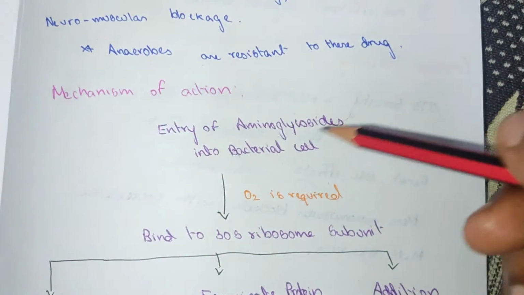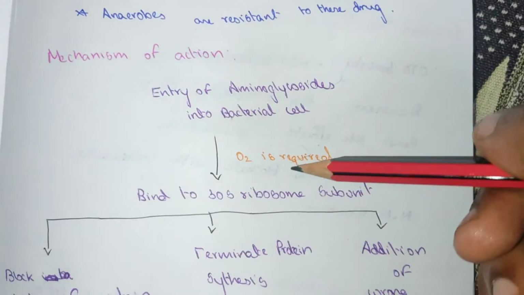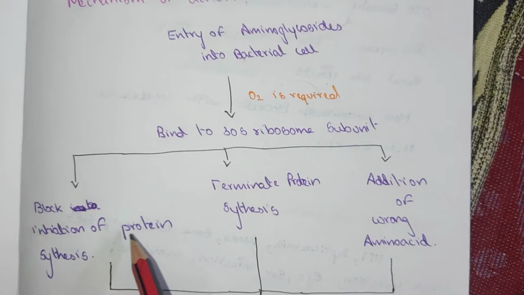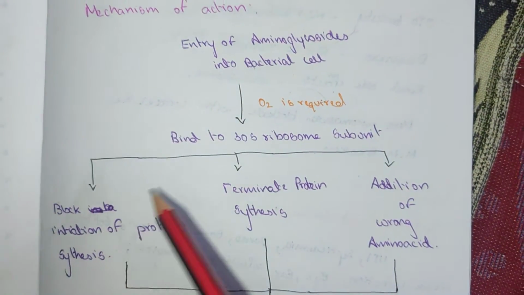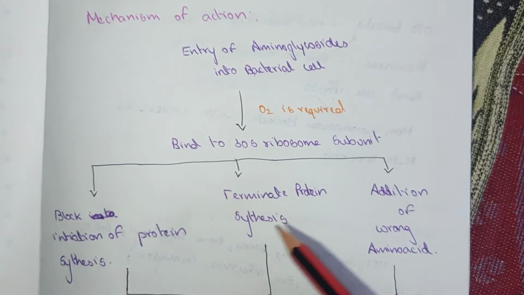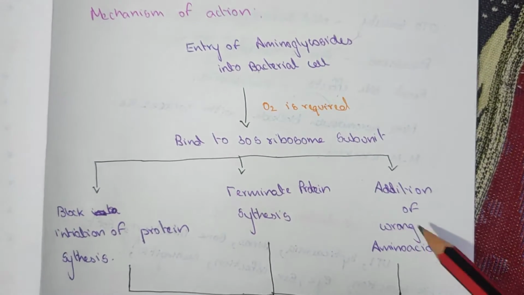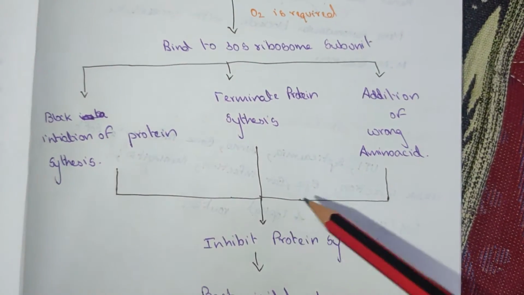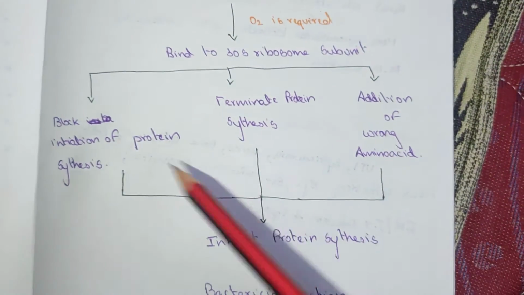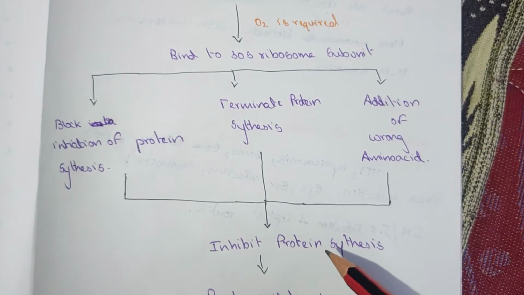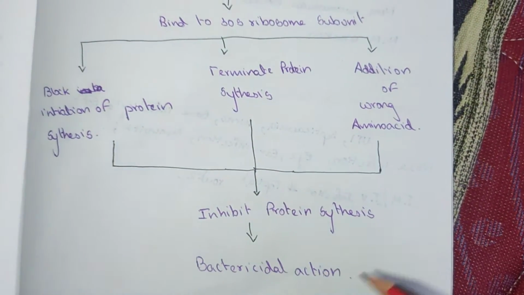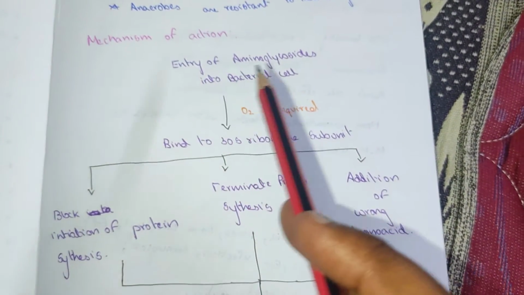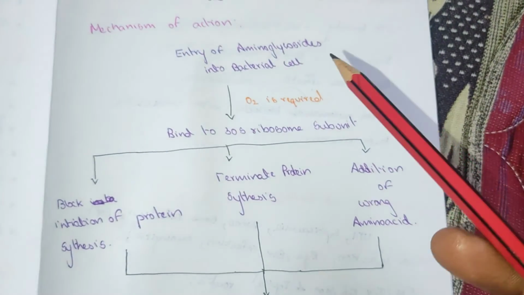So these aminoglycosides bind to the 30S ribosome and block the initiation of protein synthesis, which is the first step, as well as terminate protein synthesis and cause addition of the wrong amino acid. These three lead to inhibition of protein synthesis, and this causes a bactericidal action.